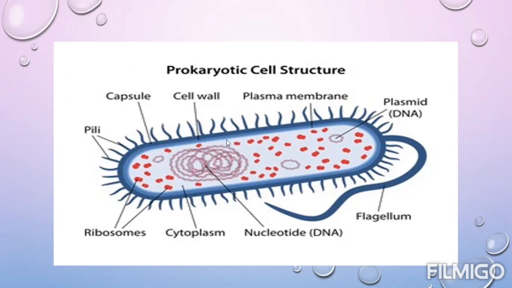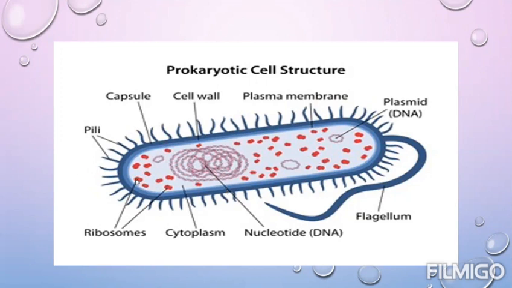Now the capsule. Capsule is the whole shell of the cell. Here is the cell wall and plasma membrane. These are the two membranes present in the prokaryotic cell, and plasma membrane is also known as the cell membrane. The fluid content of a cell is known as cytoplasm.